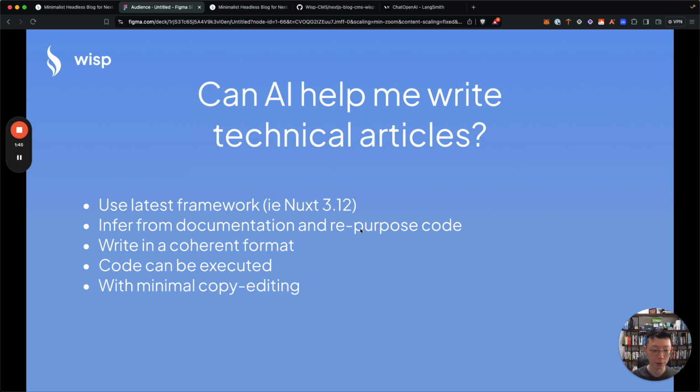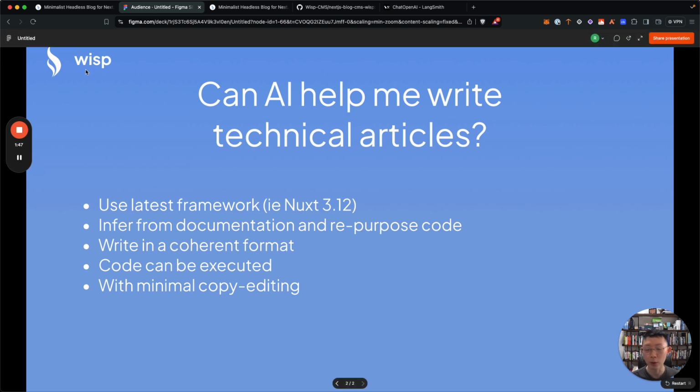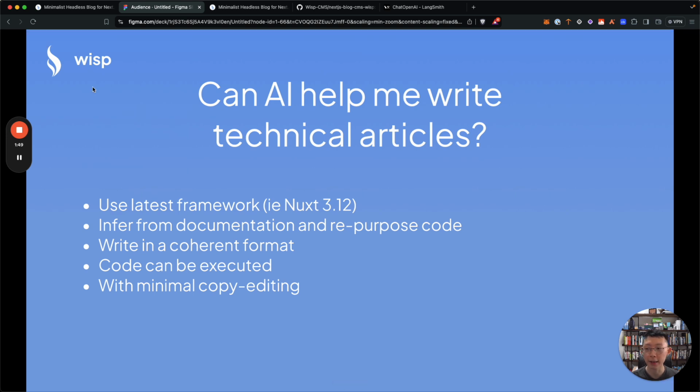The next thing is also because Wisp is very new, right? And there's limited articles out there on how it works, precisely because I'm still writing them, right? It needs to infer from existing documentation or even code, and see how it can be used for a new language or new frameworks altogether.